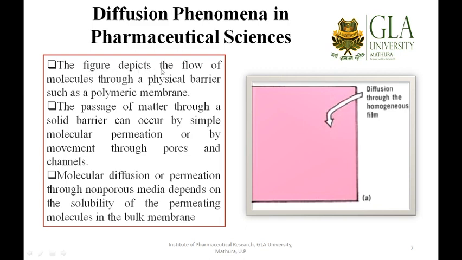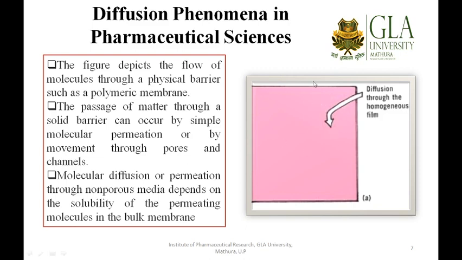The figure depicts the flow of molecules through a physical barrier such as polymeric membranes, and the passage of matter through a solid barrier can occur by simple molecular permeation or by movement through pores or channels.